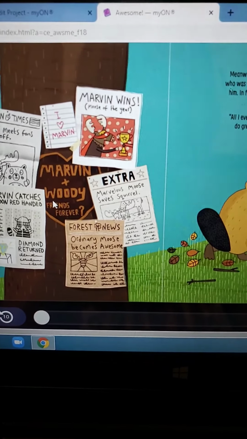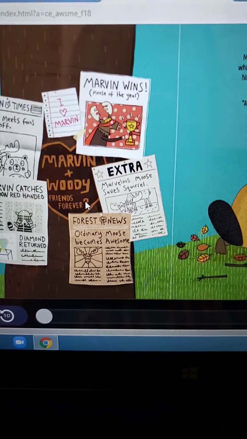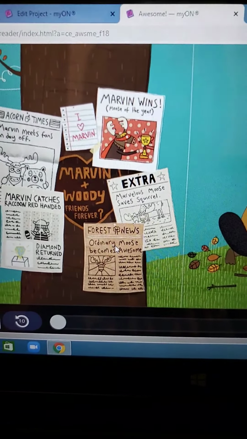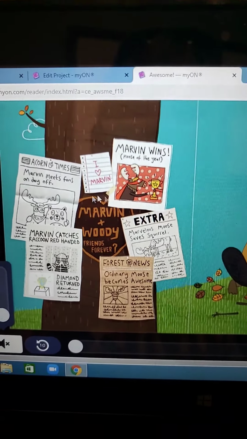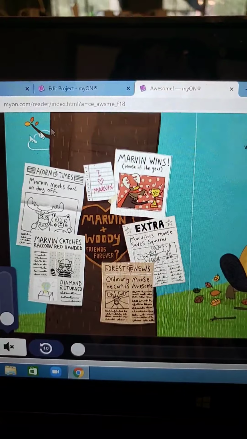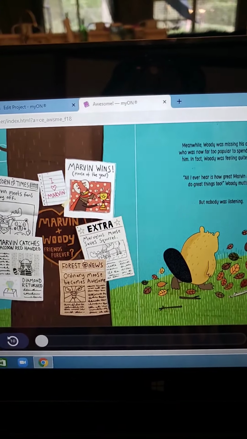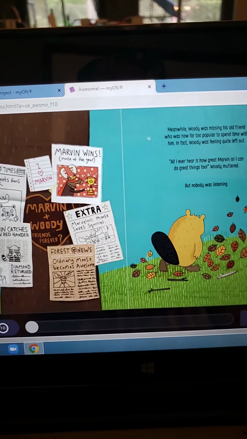And then I want you to notice something. What happened to the heart on the sign? Now all of a sudden they've added a question mark, like Marvin and Woody, friends forever, as if it's in question, because we can see all of these popular wanted signs are showing how great Marvin is, which is making him feel like he's not best friends with his friend anymore.